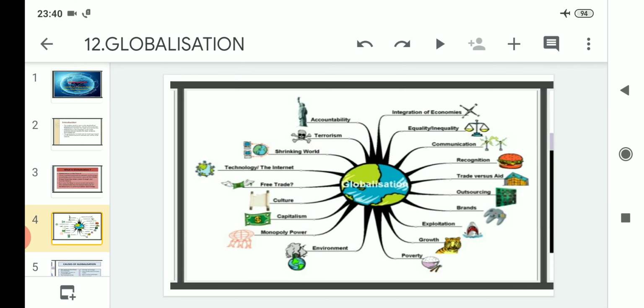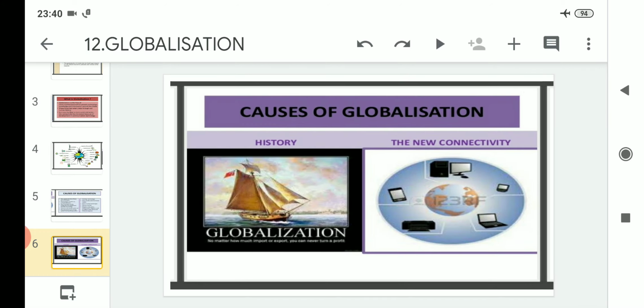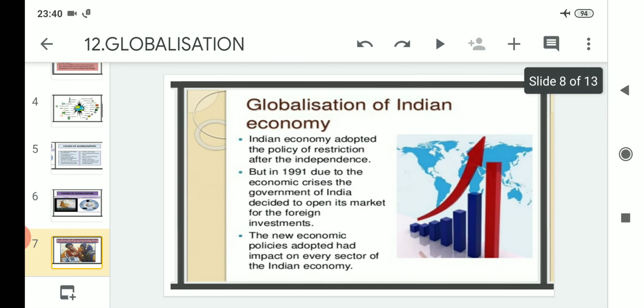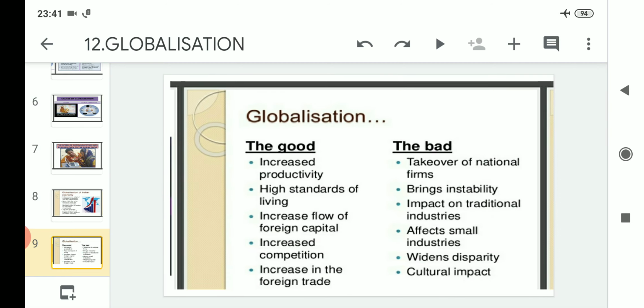In the previous class we read about the general definition related to the term globalization. After that we read about some of the negative and positive aspects of globalization. After that we read about the 10 points related to the causes of globalization, and related to that we have gone through some of the pictures about the history and the current time. We also read about why the concept of globalization arrived in India very lately. So today we will start with the positives and negatives of globalization. So let us proceed then.